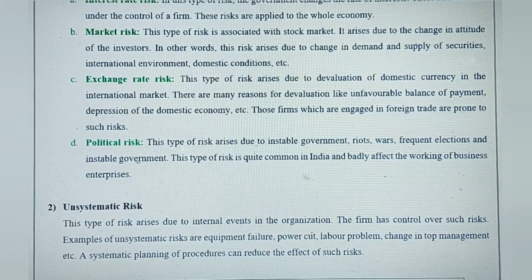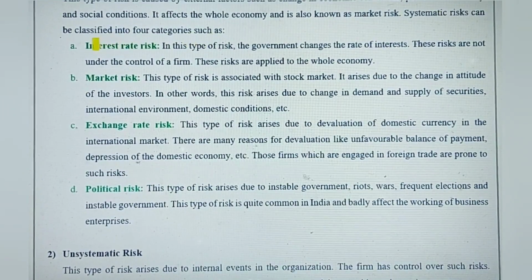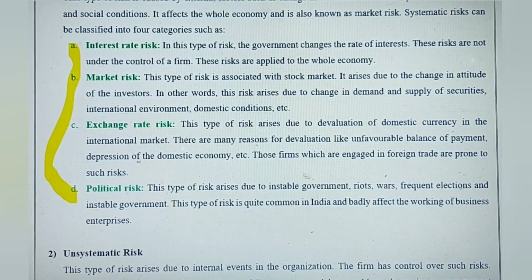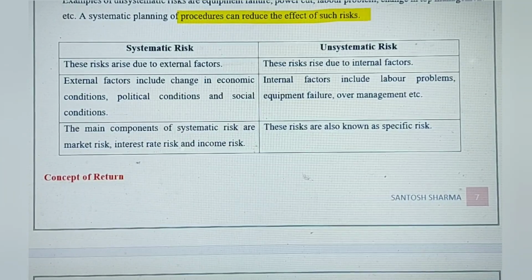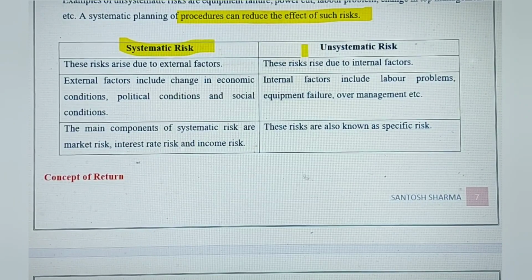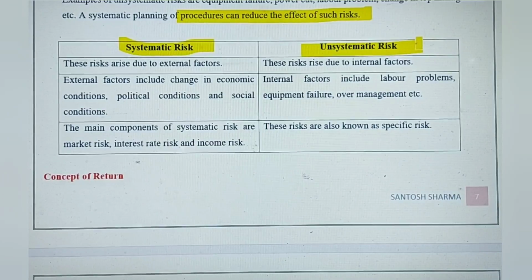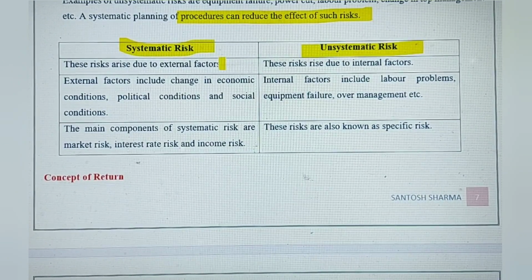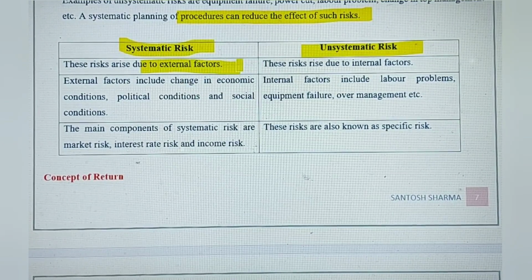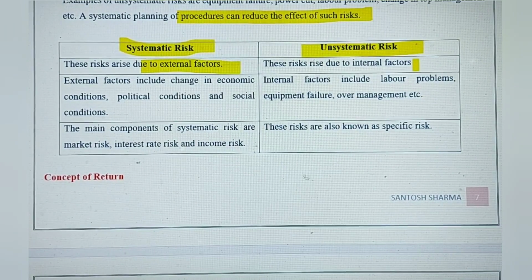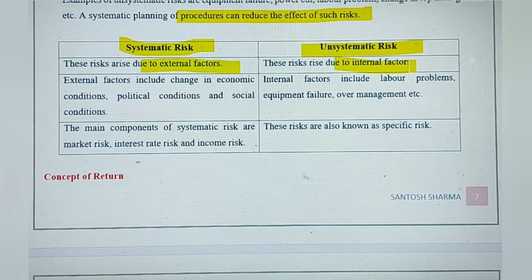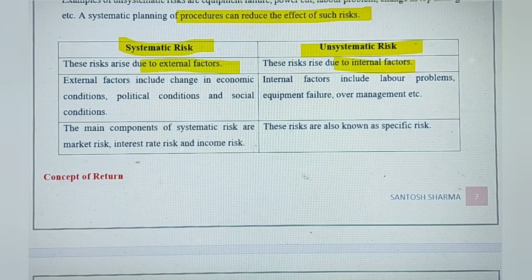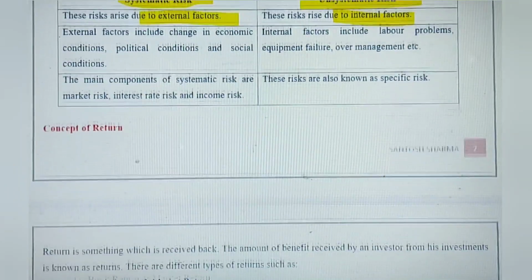Okay, so again, systematic risk is of different types. So all these types of risk are systematic risk. And for unsystematic risk, again I've written here a few examples, and this is the difference that you might get in the exams: systematic risk and unsystematic risk difference. So basically systematic risk arises due to external factors and the company doesn't have any control over this type of risk. And unsystematic risk can be controlled by a company, and all these types of risk arise due to the internal working and operations of a company. So on that basis you can write the points of difference.